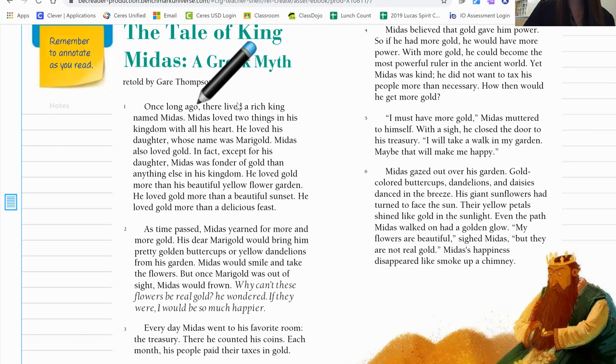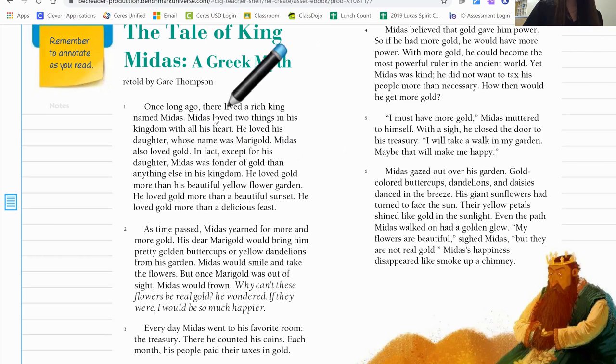Once long ago, there lived a rich king named Midas. Midas loved two things in his kingdom with all his heart. He loved his daughter, whose name was Marigold. Midas also loved gold. In fact, except for his daughter, Midas was fonder of gold than anything else in his kingdom. He loved gold more than his beautiful yellow flower garden. He loved gold more than a beautiful sunset. He loved gold more than a delicious feast.